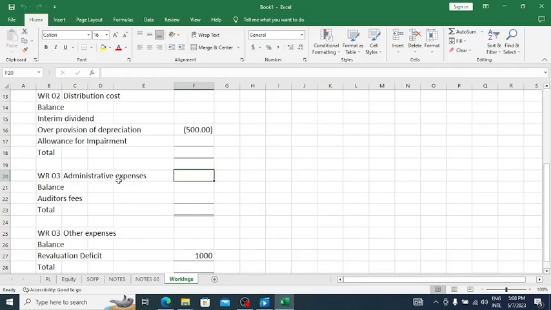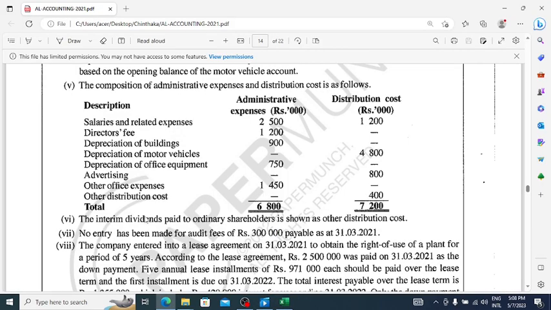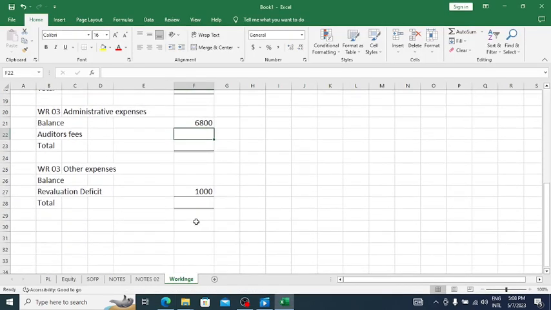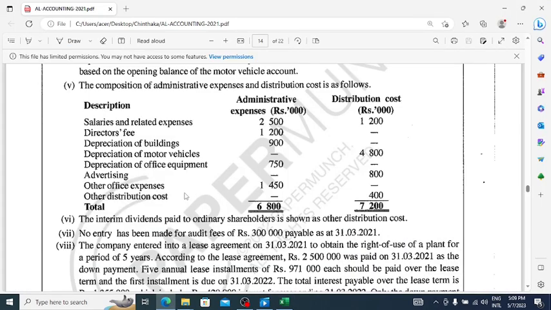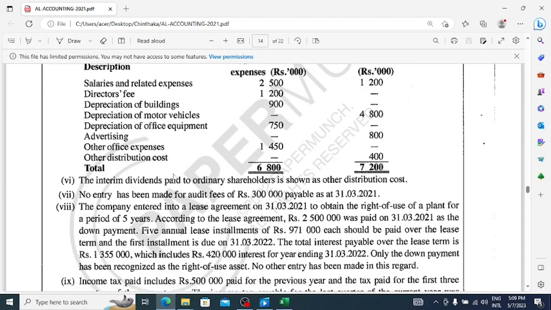We record here plus 6,800, and the distribution cost balance 7,200, and some of these expenses need to be recorded under note number 2. We'll take it later, and now after that we are moving on to adjustment number 6.